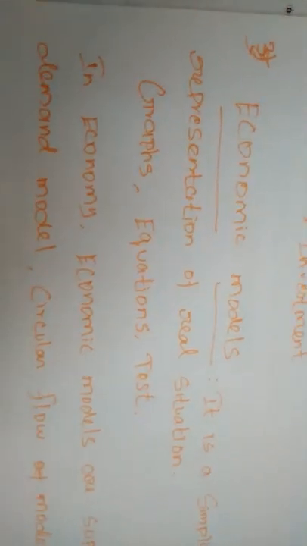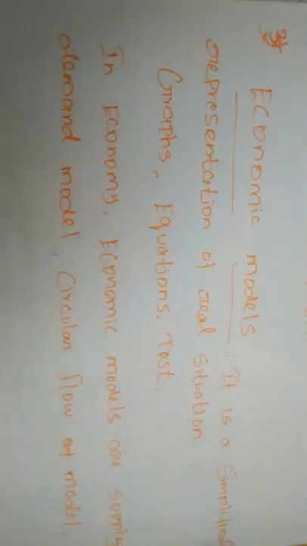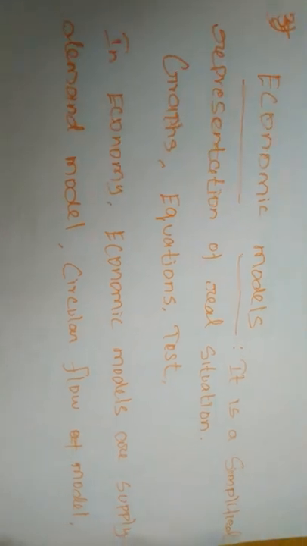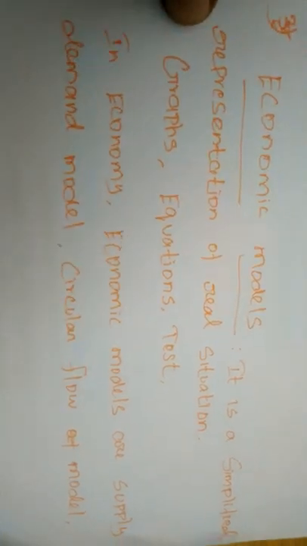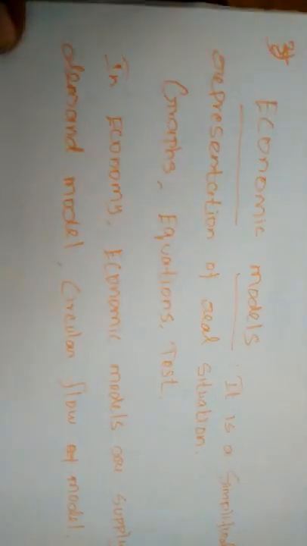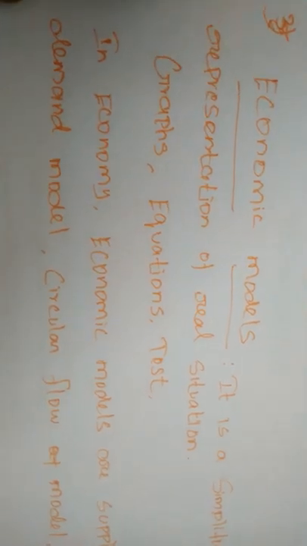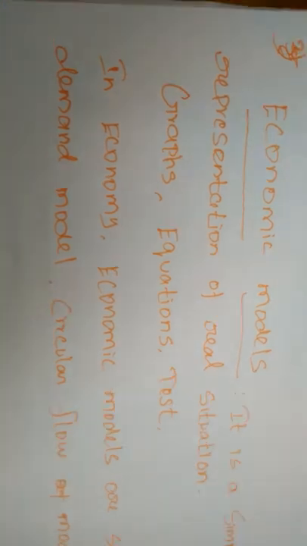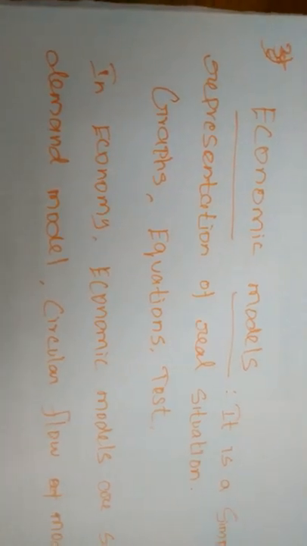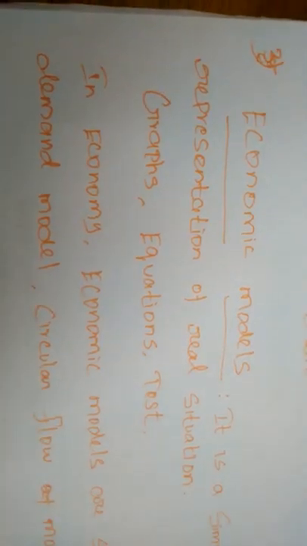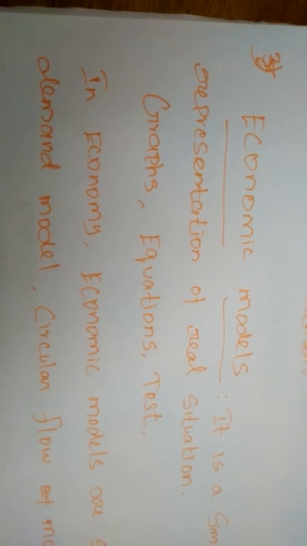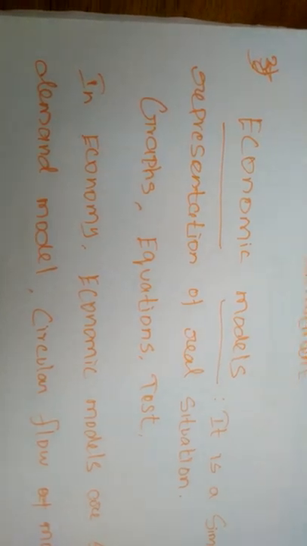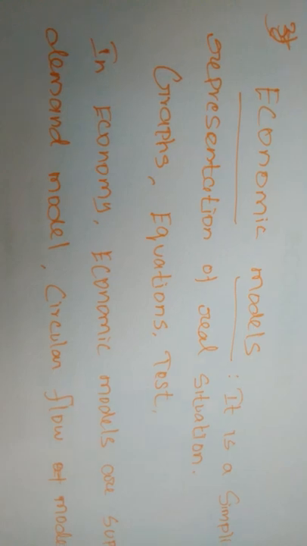In the two sector, three sector and four sector models, the sectors used are the household sector, the firms and the government. First, some features of the household sector. The household sector is the sole buyer of goods and services and the sole supplier of the factors of production to the firms.